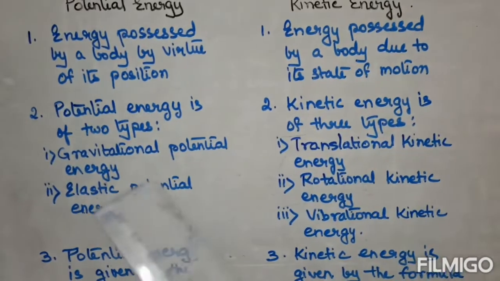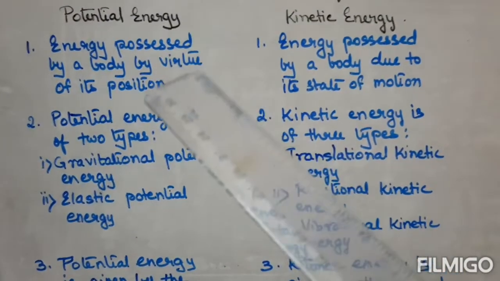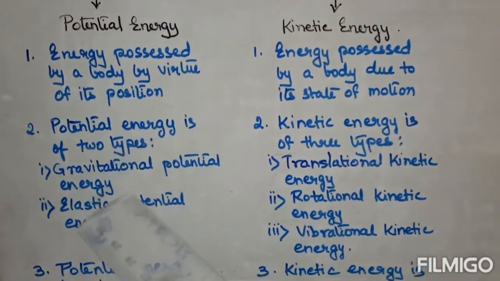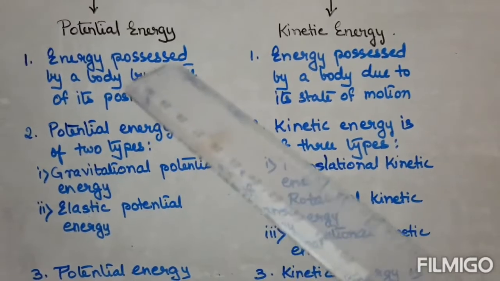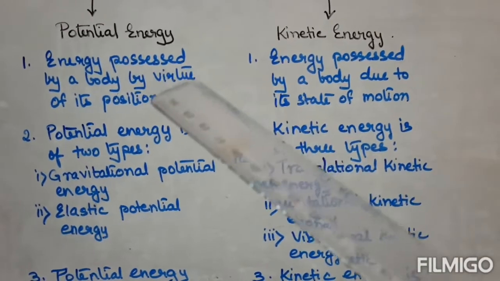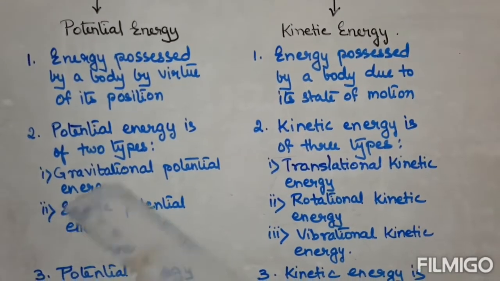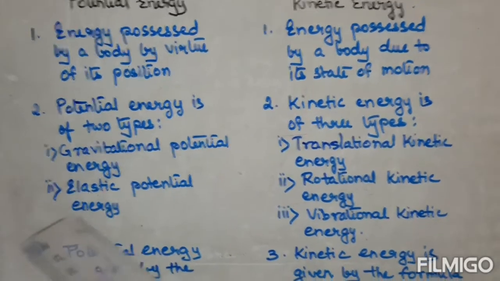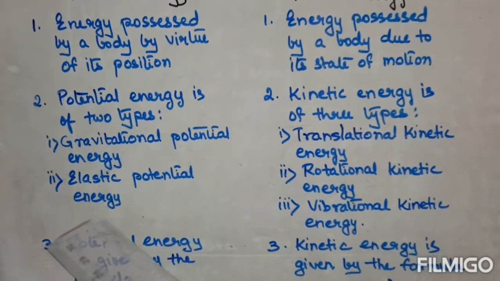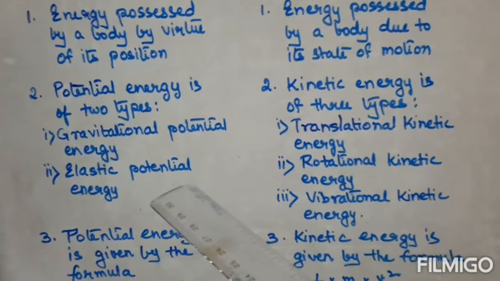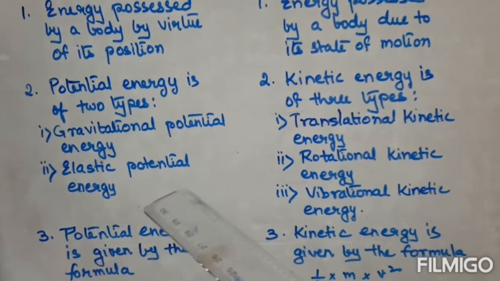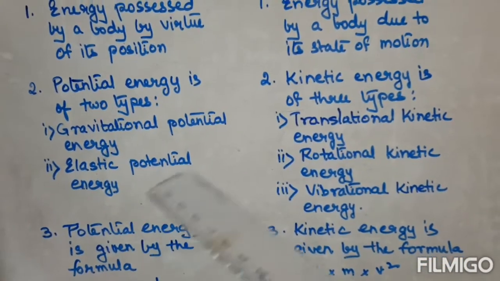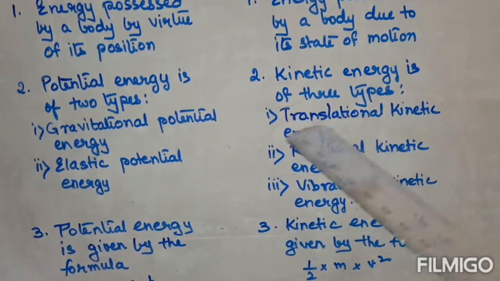When a body is raised to a certain height, say a brick is raised above a wall, we say it has gravitational potential energy. Elastic potential energy is the energy which a stretched rubber band or a catapult has. Kinetic energy is of three types.